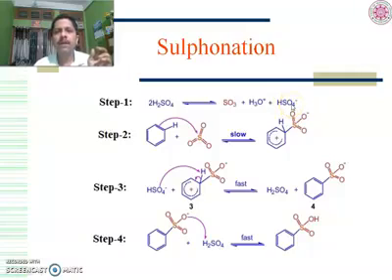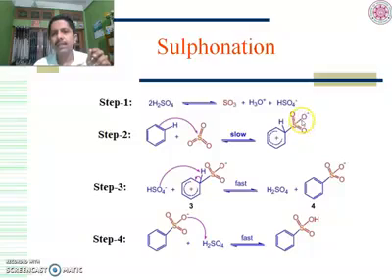So, conjugate base of sulfuric acid. Now this SO3 is an electrophile. It is in fact a neutral electrophile. This neutral electrophile will be attacked by one of the double bonds of the benzene. Now the sigma complex is formed.